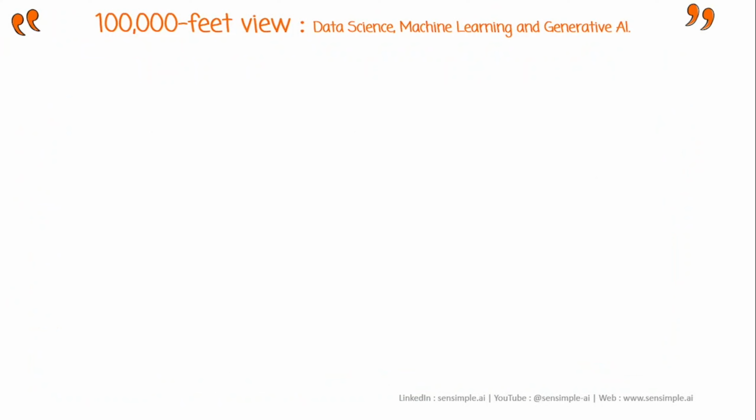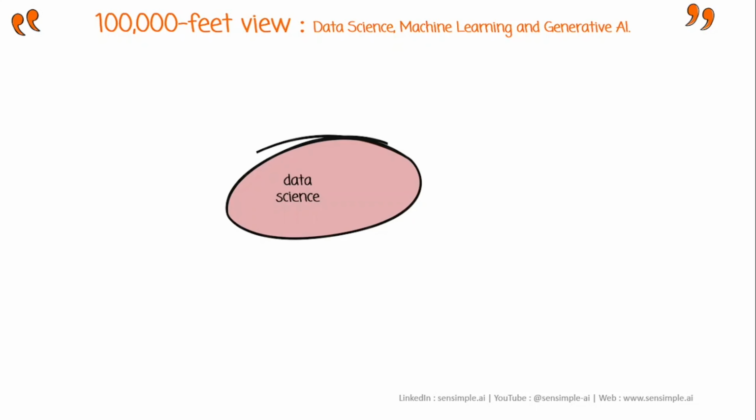So let's start with the 100,000 feet view of understanding what data science, machine learning, and generative AI is. So the very first thing we would want to understand is, what is data science? As we can say in the name itself, it is about understanding data. But why do we want to understand the data?